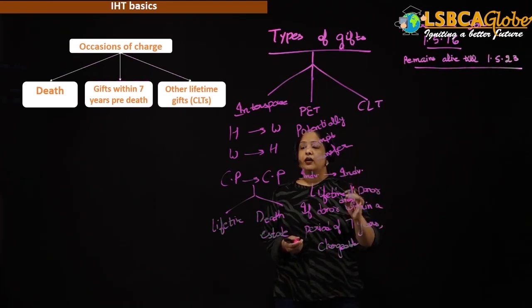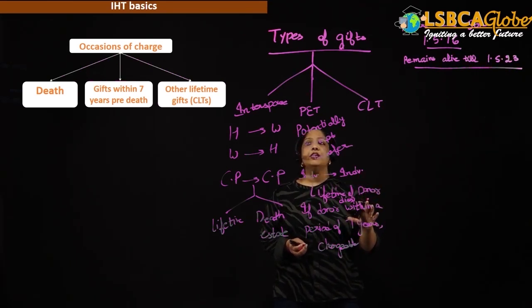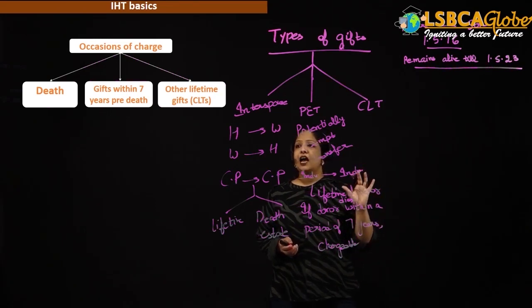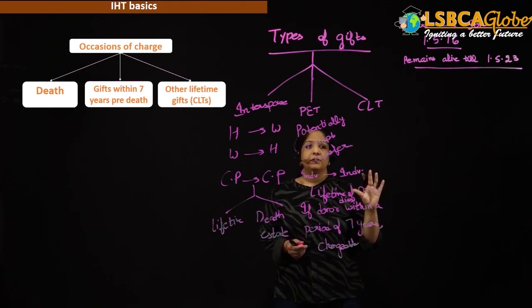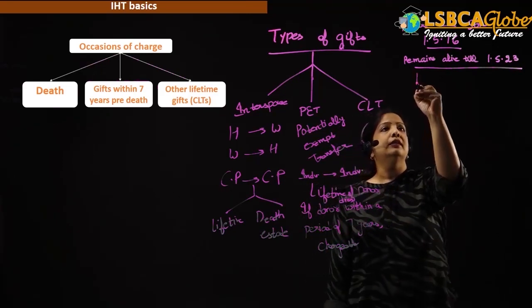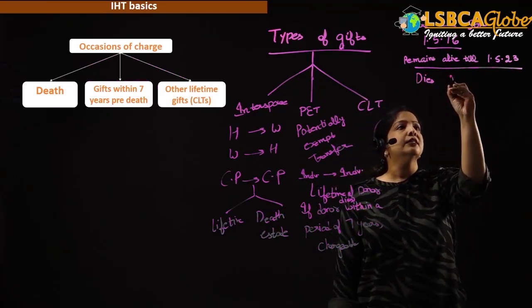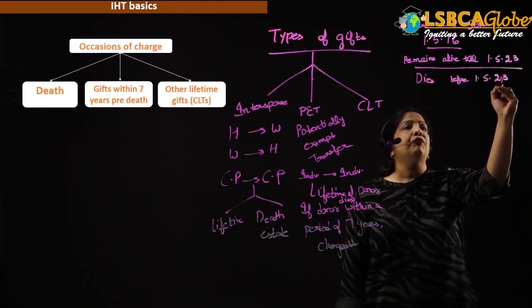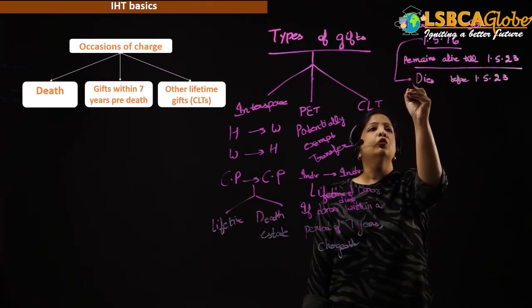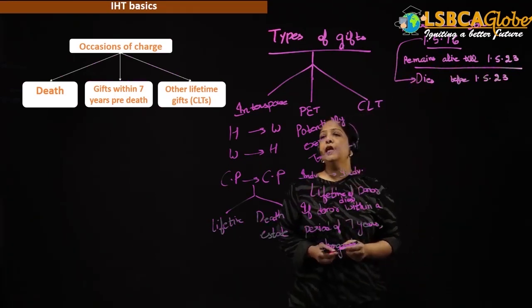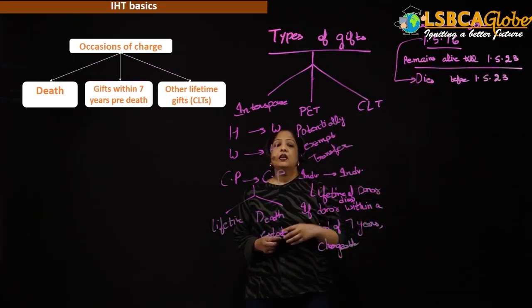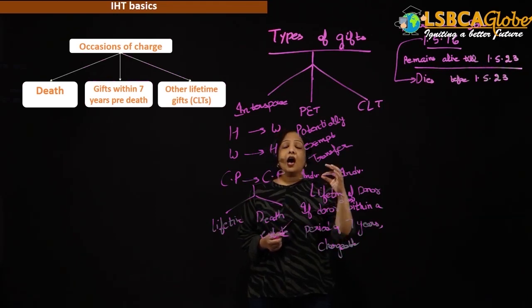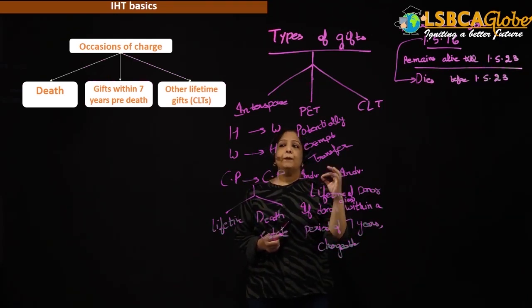So if the donor from the date of making the gift remains alive for a period of 7 years, then in that case, class, the gift is going to be exempt. But if father dies before 1/5/23, because from the date of gift to the date of death the period is less than 7 years, then in that case, class, IHT is going to be payable.